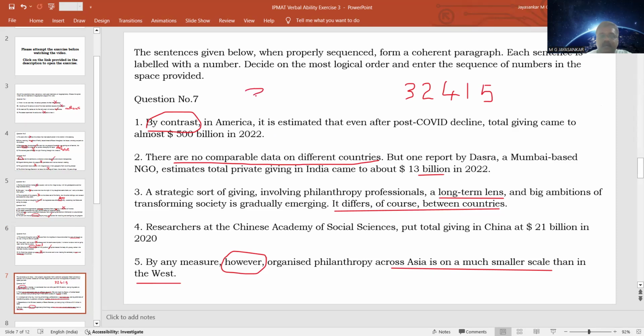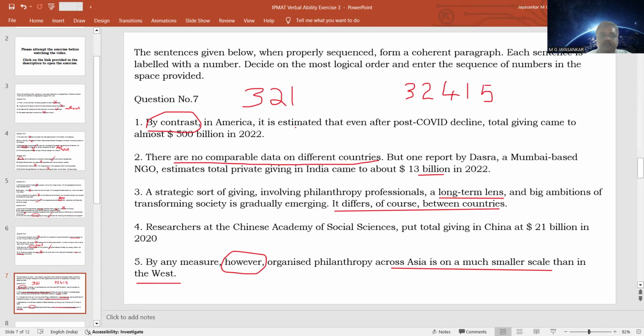So three is correct because it is talking about the introduction. Two is also correct because there is a very clear connection between three and two. Then we can think about another combination. By contrast means by contrast to India, America has a $500 billion donation. So 3 to 1.